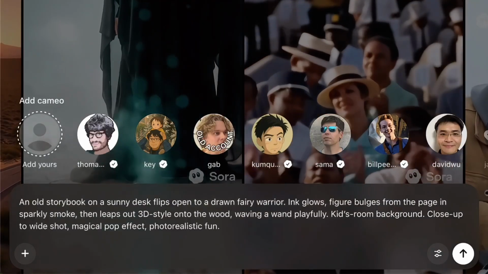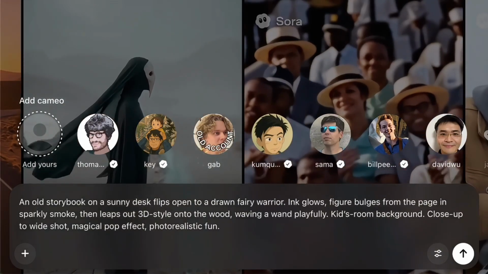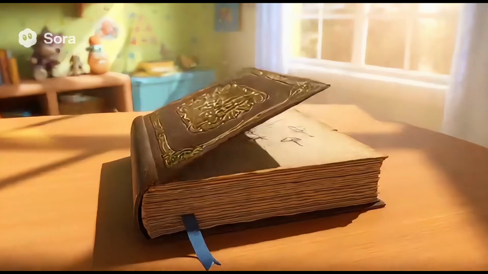Next, I wanted to see if it can mix 2D and 3D together. So, a storybook that opens up and a fairy warrior jumps out of the page.